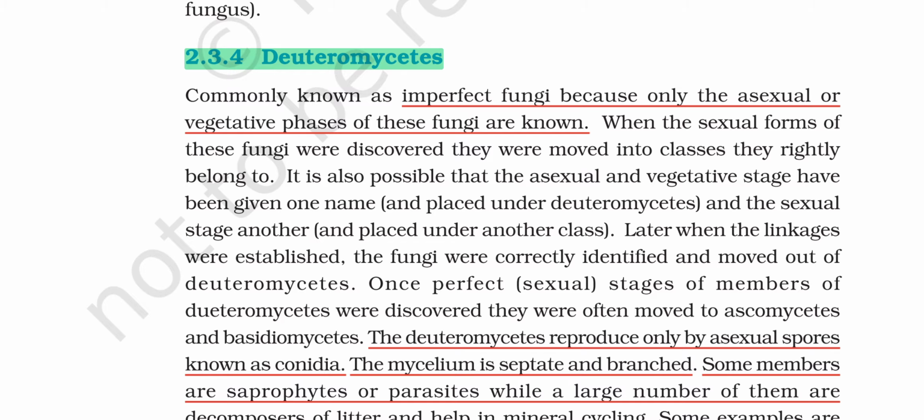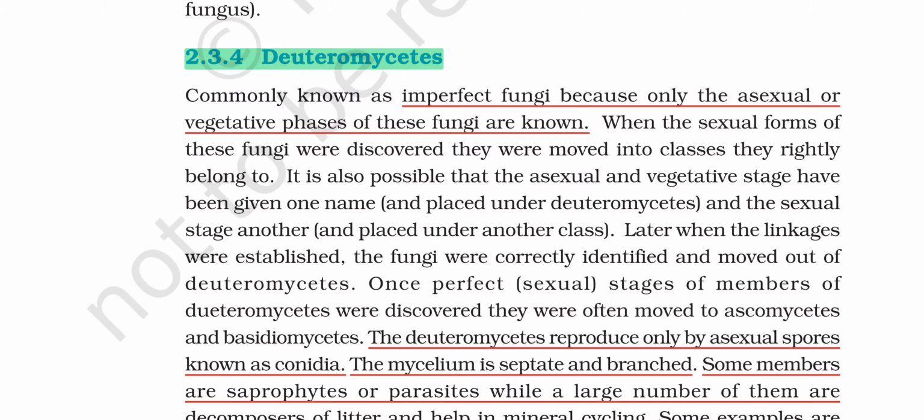It is also possible that the asexual and vegetative stage have been given one name and the sexual stage another name. Later, when the linkage is established, the fungi were correctly identified and moved out of Deuteromycetes. Once the perfect stage of members of Deuteromycetes was discovered, they were often moved into Ascomycetes and Basidiomycetes.